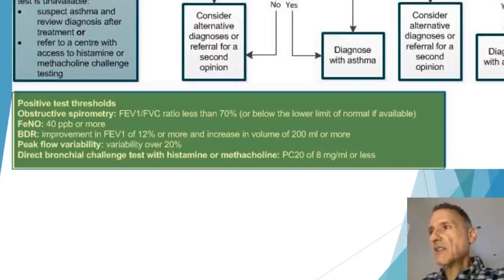Bronchodilator reversibility means that there is an improvement in the FEV1 of 12% or more and an increase in volume of 200 mL or more. Peak flow variability means that the variability in readings is over 20%, and a positive direct bronchial challenge test with histamine or methacholine means that the PC20, which is the provocative concentration that causes a 20% decrease in the FEV1 from baseline, is 8 milligrams per mL or less. So what this means is that very small amounts of these substances can cause bronchoconstriction.